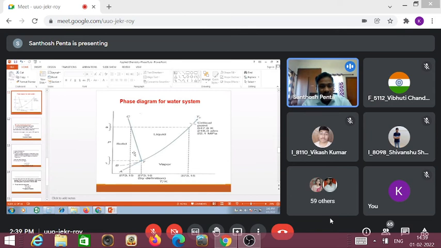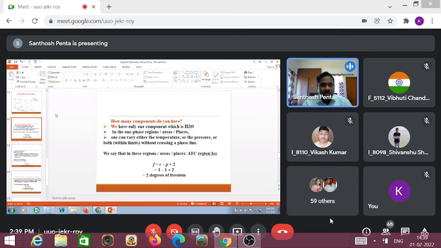Now apply the mathematical formula, the phase rule. What is that phase rule? F is equal to C minus P plus 2. C is the number of components. Ice is there, H2O, so the number of components is 1. Then minus P, meaning how many phases are there? Only one phase is there, because that is ice. So 1 minus 1 plus 2, the 1 minus 1 gets cancelled, then F is equal to 2. That means to study the equilibrium system in the region of ATC, 2 degrees of freedom are required.